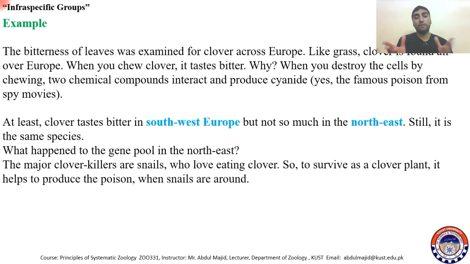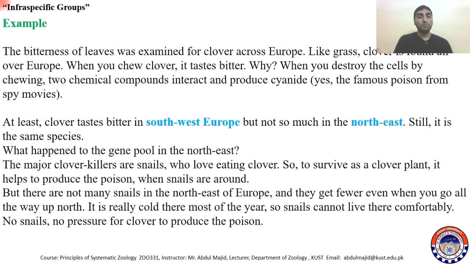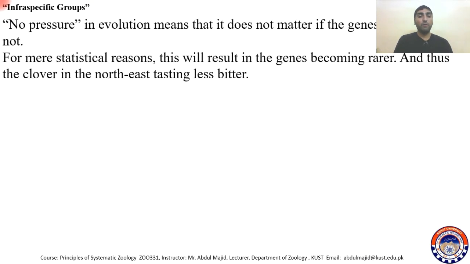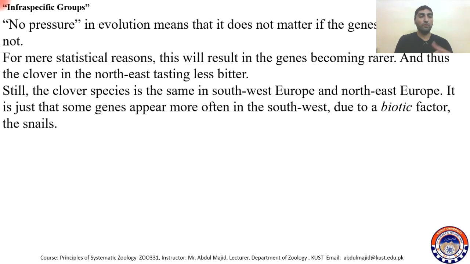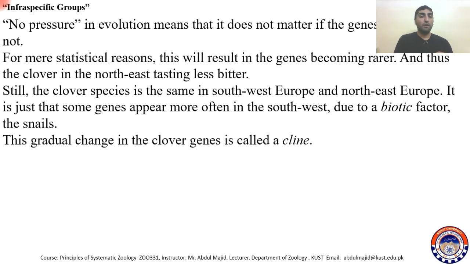So you can say it's a cline. For example, if there is no pressure, there is no evolution; it does not need to turn on or turn off the genes. This gradual change in the clover gene is called a cline.